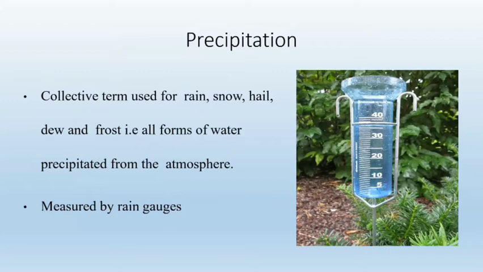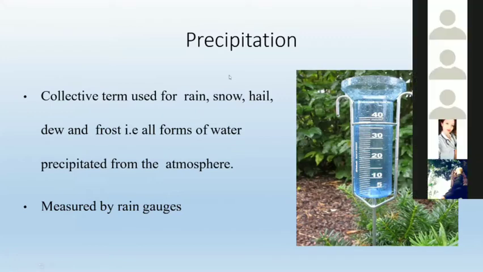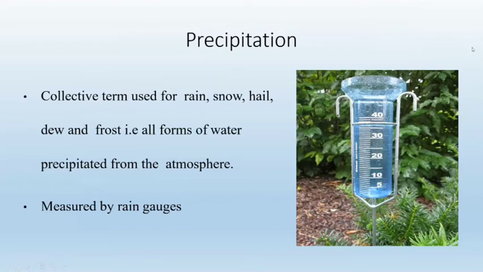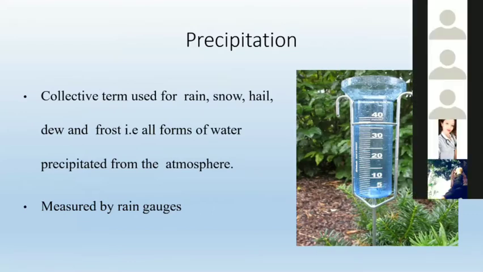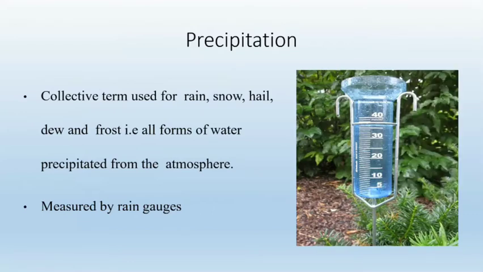That is all forms of water which is precipitated from the atmosphere, and it is measured in a rain gauge. It is the instrument used for measuring the precipitation.